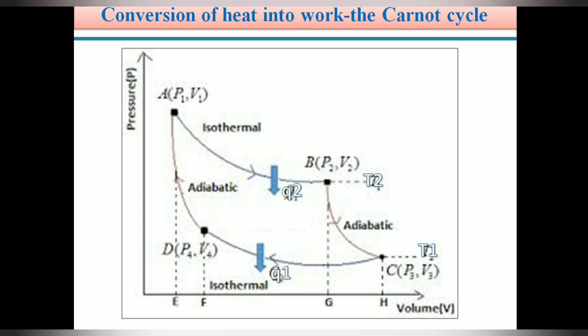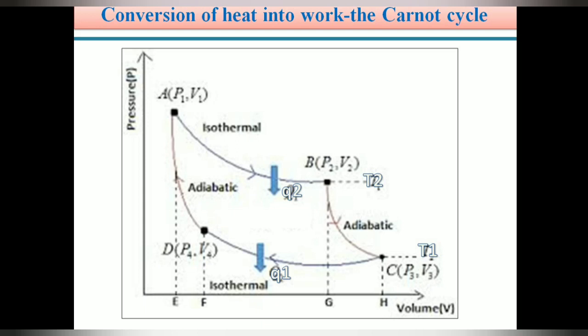Very easy. My sincere suggestion, students, is that you should learn this diagram. We take pressure on the y-axis and volume on the x-axis, and the 4 operations are applied consecutively: isothermal reversible expansion, adiabatic reversible expansion, isothermal reversible compression, adiabatic reversible compression. During these 4 operations, we are already very familiar with the values from the expansion of ideal gas.